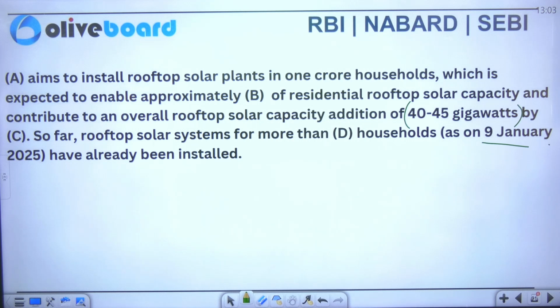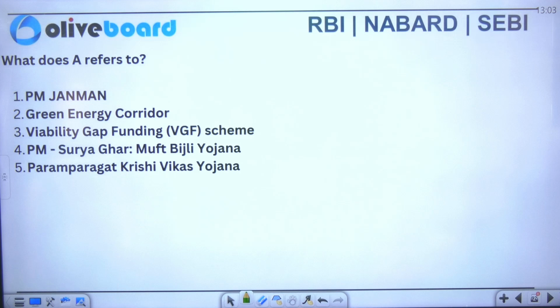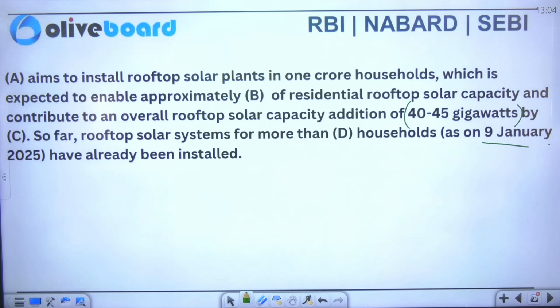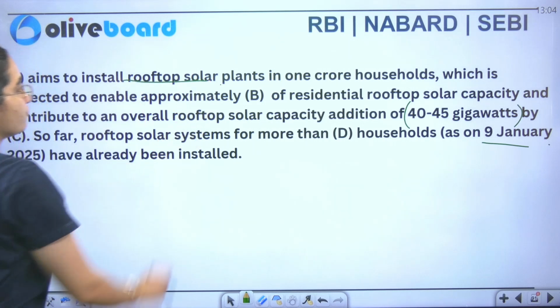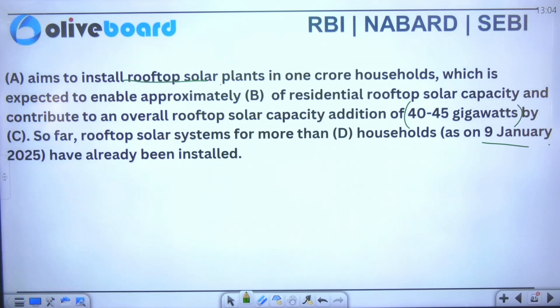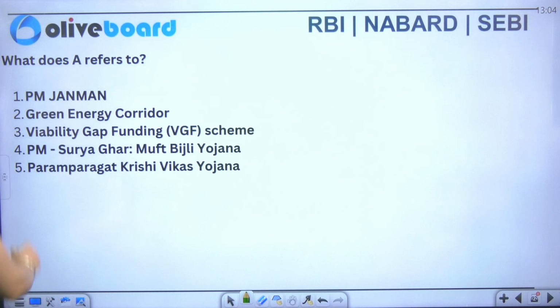Alright, now you people have to give me answers: what does A refer to? Is it PM JANMAN? Is it Green Energy Corridor, Viability Gap Funding Scheme, or PM Surya Ghar Muft Bijli Yojana, or Paramparagat Krishi Vikas Yojana? You can see that here we are focusing on the installation of rooftop solar plants. So the correct answer we have is PM Surya Ghar Muft Bijli Yojana.